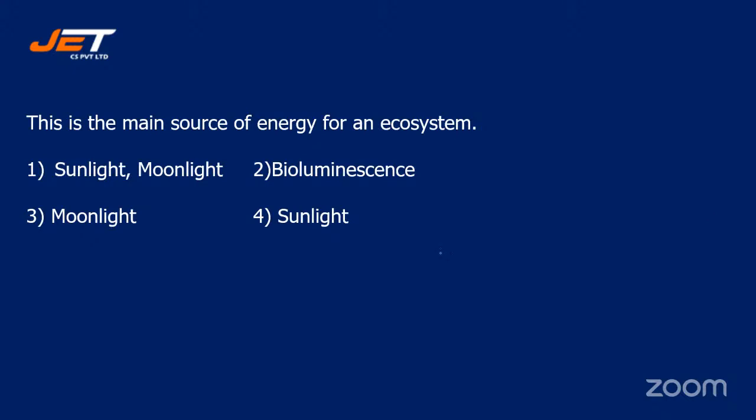Let's reveal the correct answer. Number 4 is the right answer, sunlight. Many of you have opted for option 4. Excellent, students, excellent.